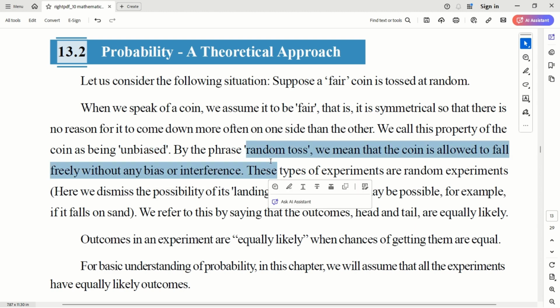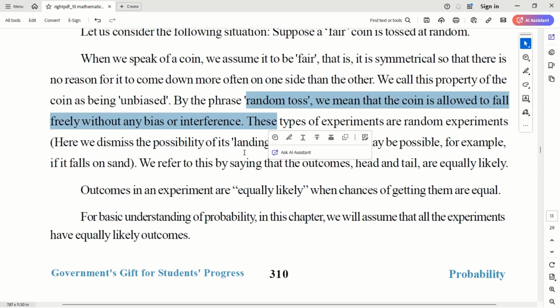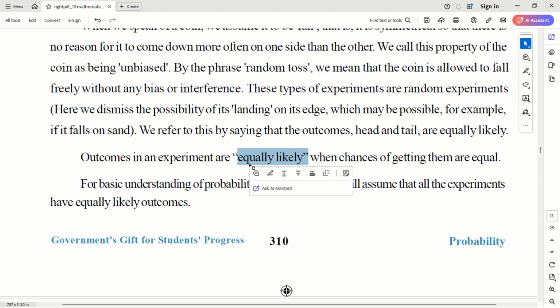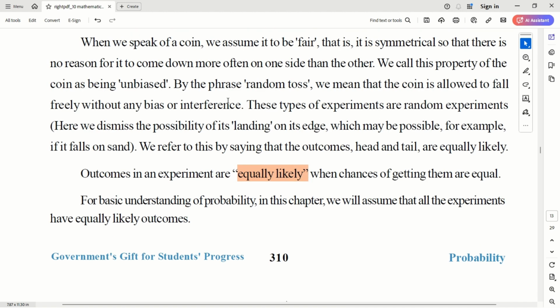So we assume all these things, and the outcome in an experiment is equally likely. Equally likely means the chance of getting heads is equal to the chance of getting tails. These are the key terms which we need to understand in probability.